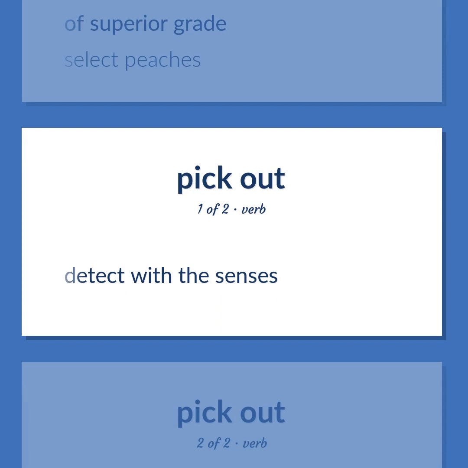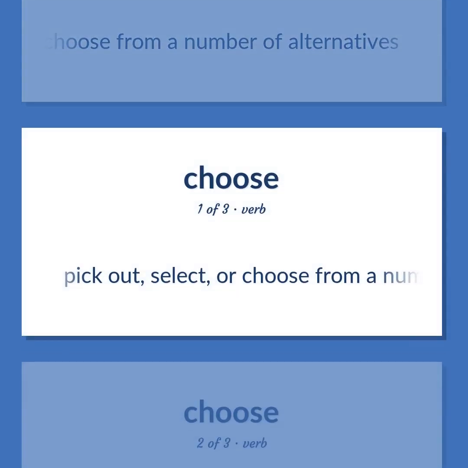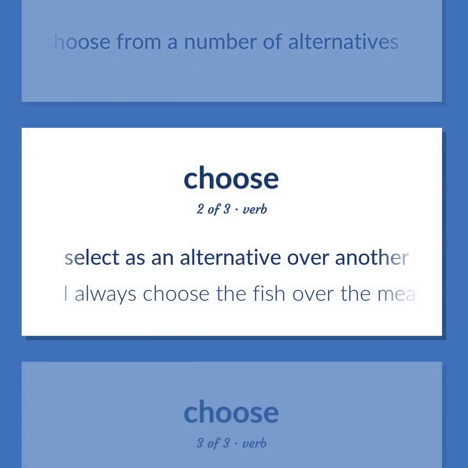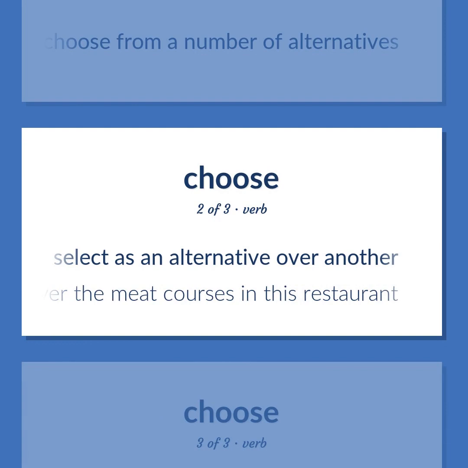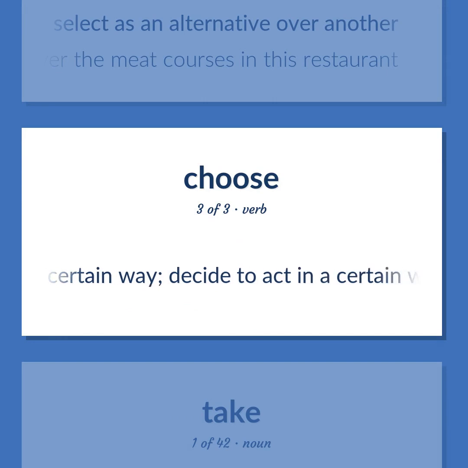Detect with the senses. Pick out, select, or choose from a number of alternatives. Select as an alternative over another. I always choose the fish over the meat courses in this restaurant. See fit or proper to act in a certain way. Decide to act in a certain way.